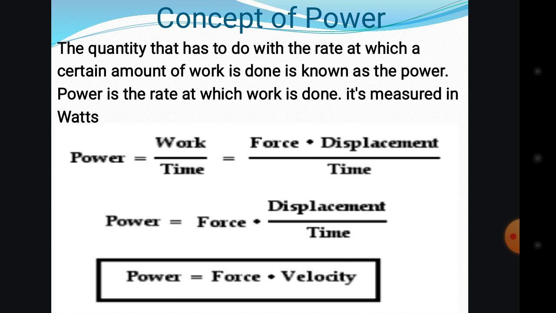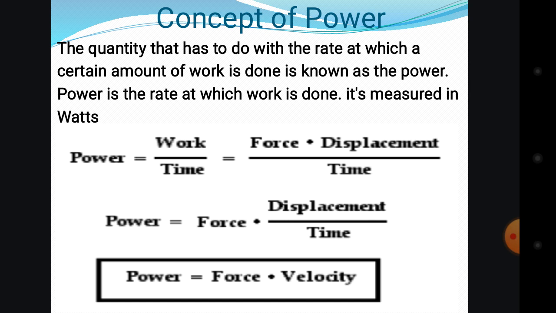Also, you can have a situation where the work done is, say, 10, divided by the time taken, maybe 5. You only do the division of work divided by time, and you will have your power. That's it, as simple as that.